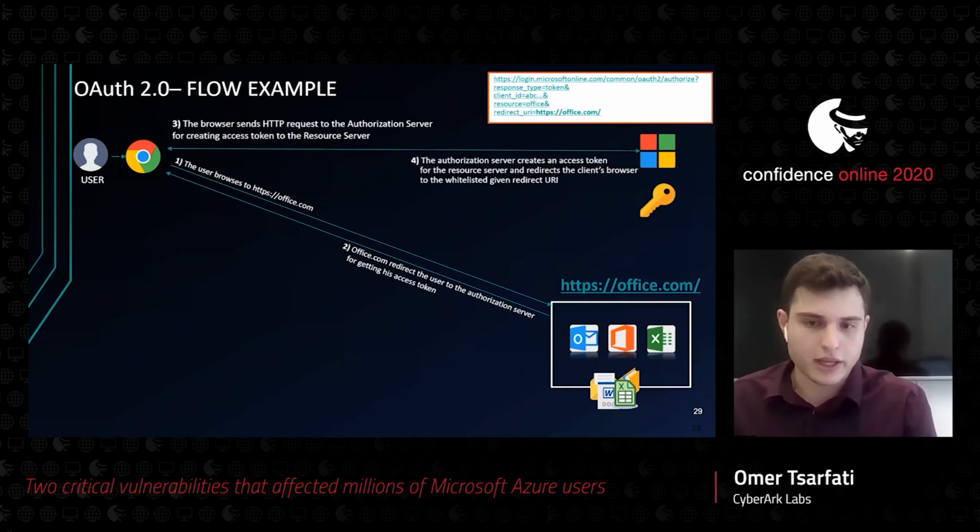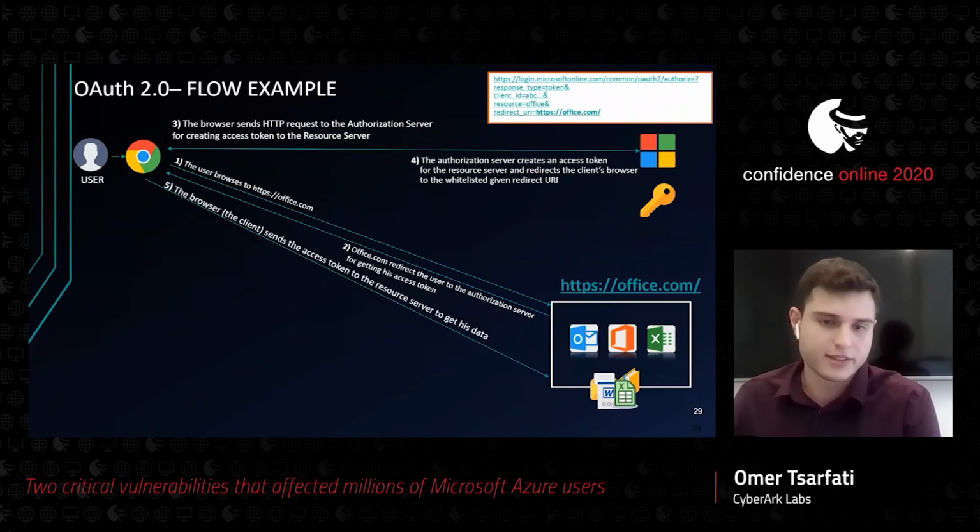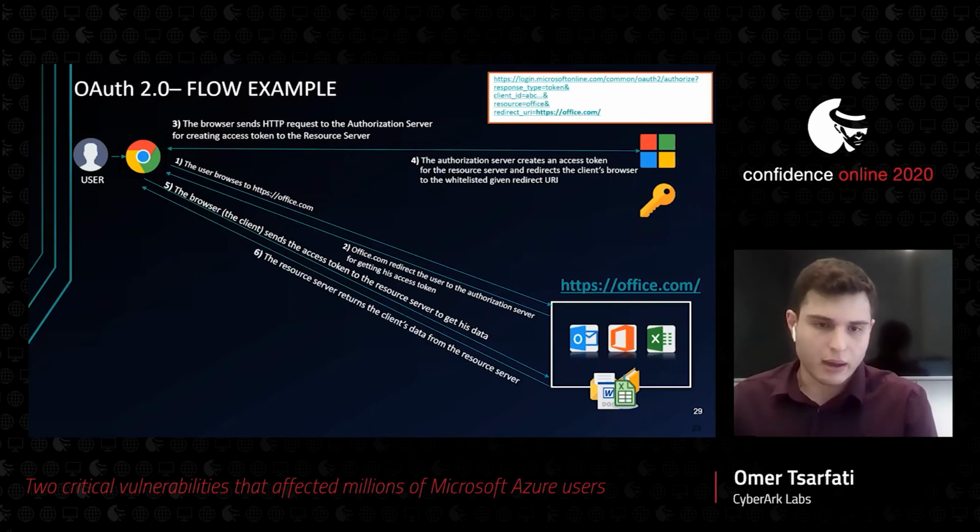And after it creates a token, the token is sent back to the office.com server by the user's browser, and then the application can use this token to get the user's data. So that's the flow in general, and every OAuth application needs to be registered in the authorization server in some way, and also needs to be approved by the user.